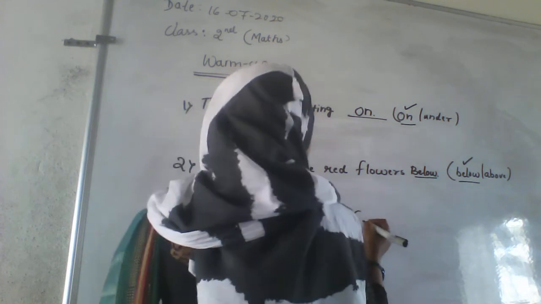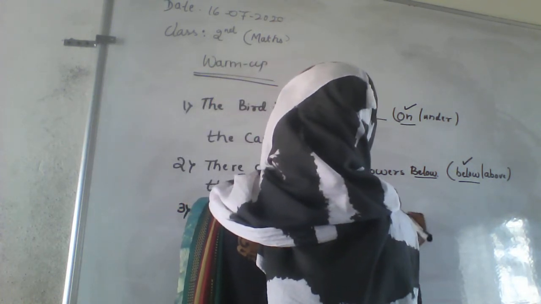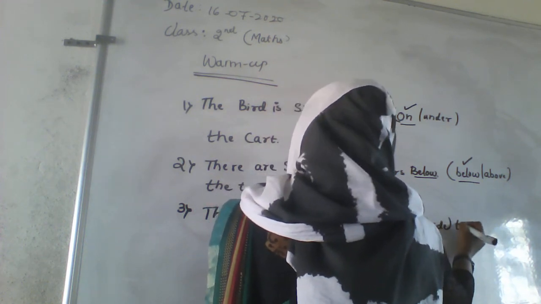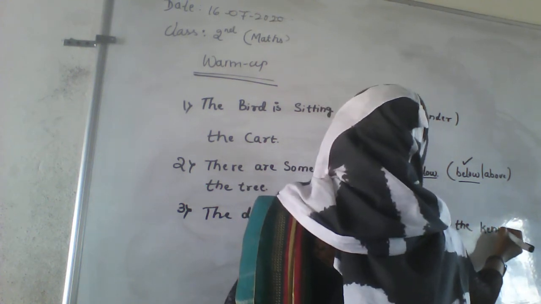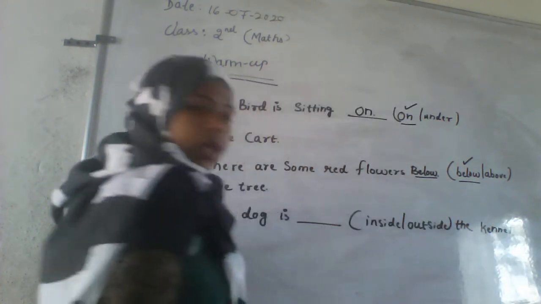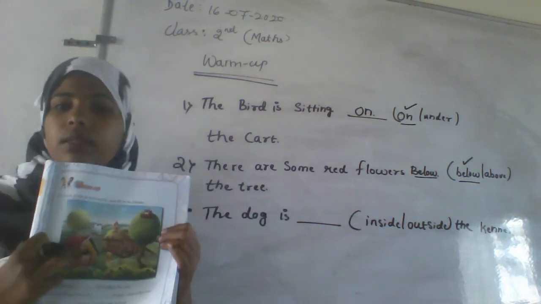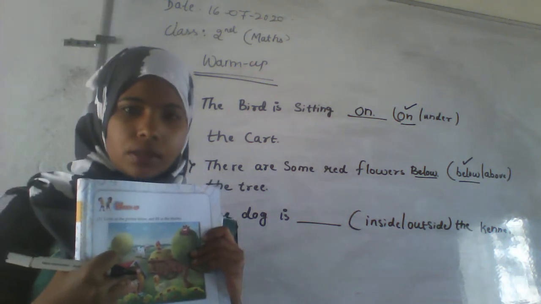Okay. In the next one, the dog is dash inside or outside the kennel. Here where the dog is sitting, this room, we are providing a room for our domestic animals, right?